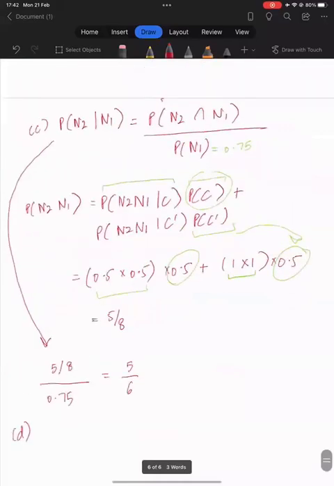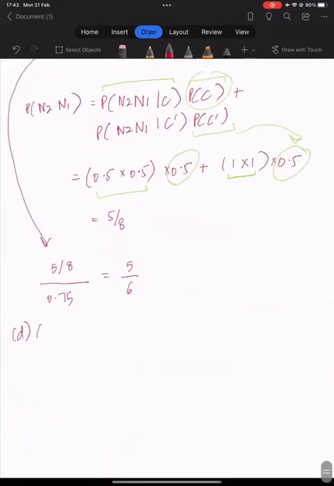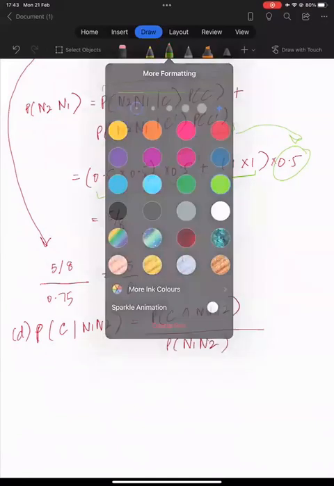In part D, what does it say? If both sons are normal, what is the probability that she is a carrier? Okay, now we are given that both sons are normal. We want the intersection of this, and in the denominator we want this. This denominator we have already computed above, so we don't have to do it again. We know it's this